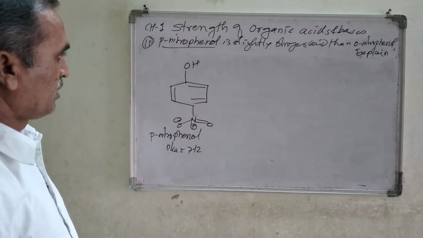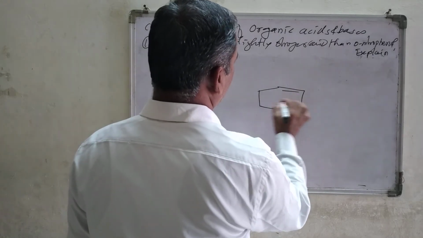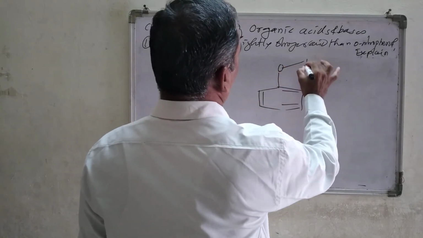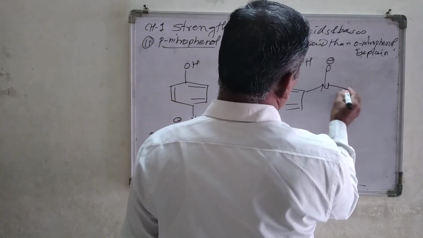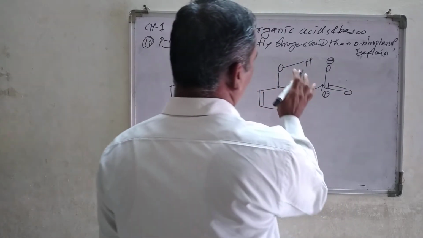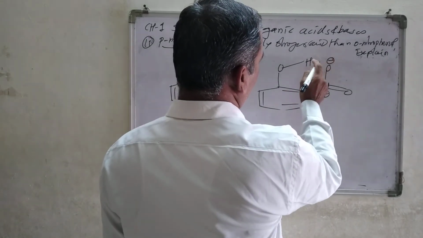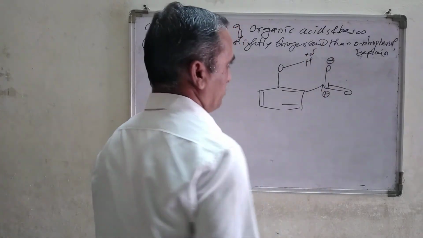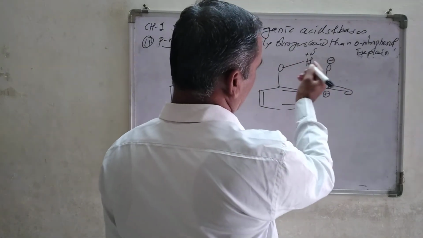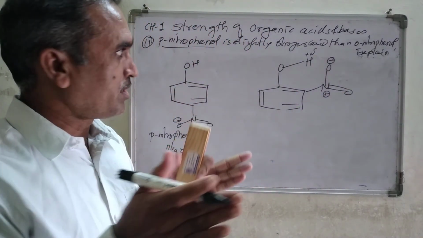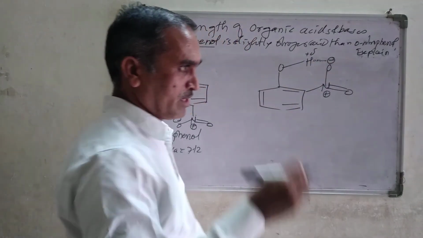Now in the case of ortho-nitrophenol, you draw the structure nicely. This is O and H. Here the nitro group has O minus, and here is a C double bond O, positive charge here. Now look at what the force of attraction is here. We know that this hydrogen atom is electropositive in nature. Positively charged is there and negative charge, and in the space between them, you might have seen this type of dash line.